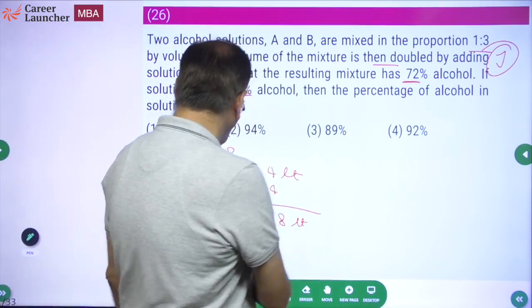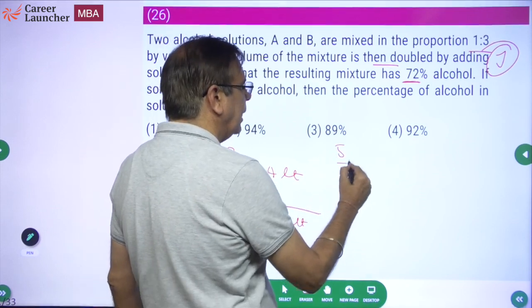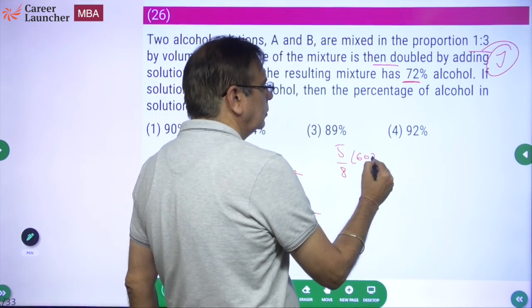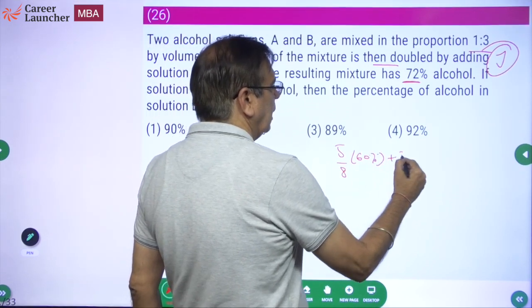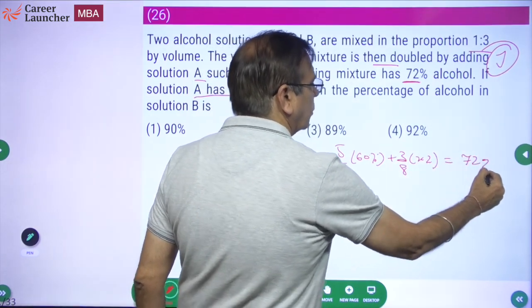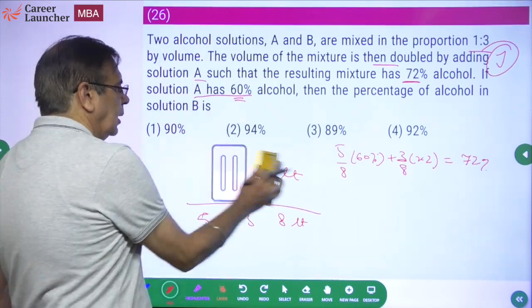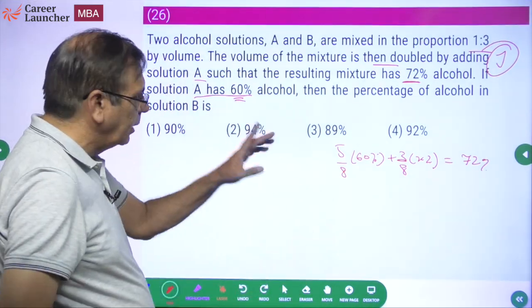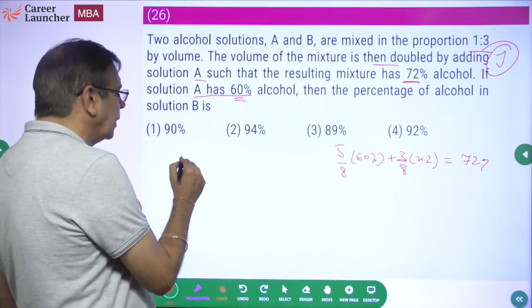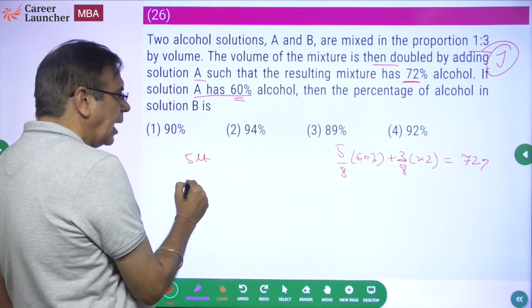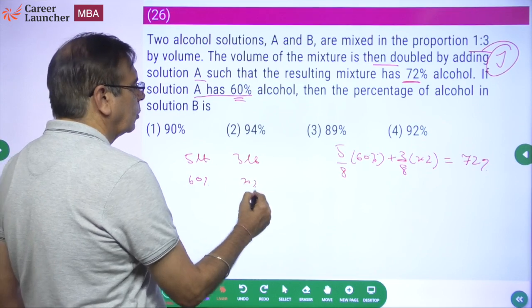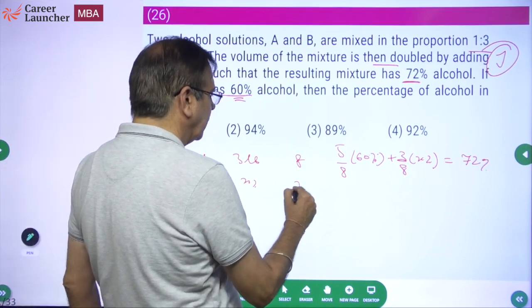So what does it mean? 5 by 8 of the mixture, which is A, has 60% alcohol. For the 3 by 8 of the mixture we need to find the percentage such that overall it is going to be 72%. The way I did that earlier question of weighted average, I could have done the same thing here also. 5 liters have 60% alcohol, 3 liters have X% alcohol, overall 8 liters have 72% alcohol.